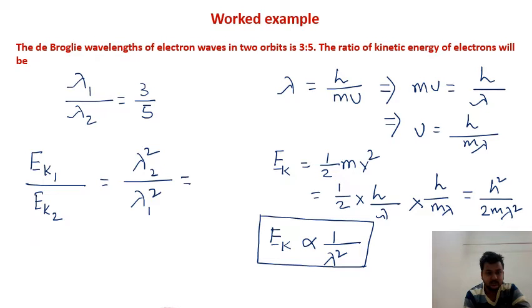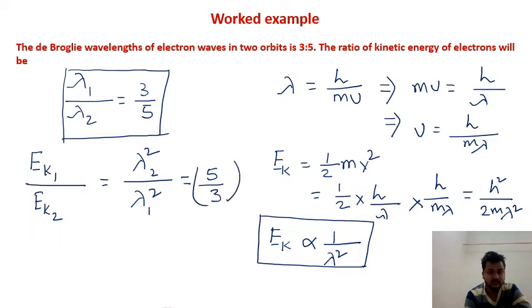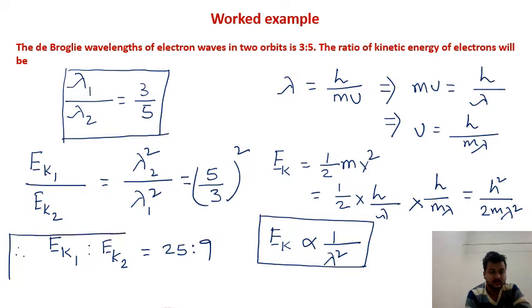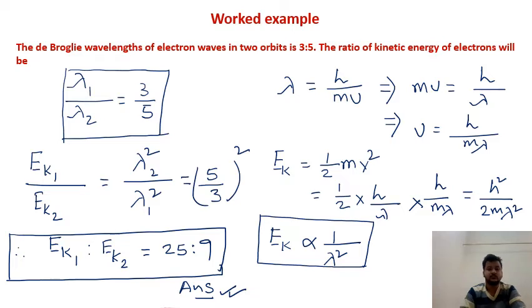So thereby if you replace this with lambda 1 by lambda 2, if we just inverse it, lambda 2 by lambda 1, it will be 5 by 3. So 5 by 3 whole square. So therefore the energy ratio, kinetic energy 1 is to kinetic energy 2, will be 25 is to 9. So this is the answer, 25 is to 9.